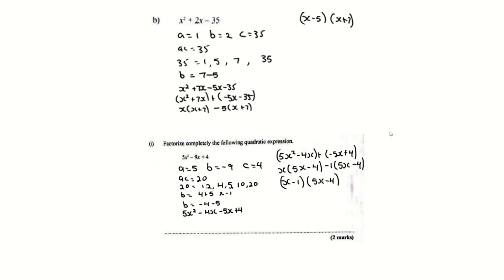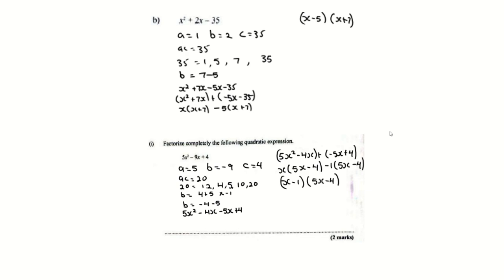B is negative. Now, if you're not good with negative numbers, I would say for now, ignore that B is negative. What 2 numbers, when you add or subtract, would give you 9? Which 2 pairs? Not 1 and 20, not 2 and 10, but 4 and 5. 4 plus 5 is 9. But we don't want positive 9, we want negative 9. So to change that positive 9 into negative 9, we simply multiply by negative 1.